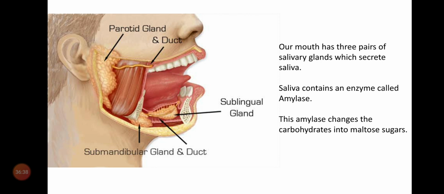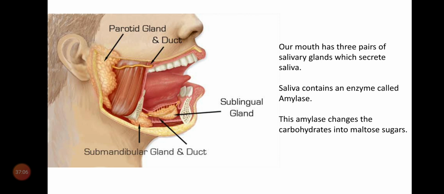So here this amylase changes the carbohydrates into sugar. What changes occur in the mouth? The food particles are chewed into a paste and mixed with the saliva. Saliva contains an enzyme called amylase.